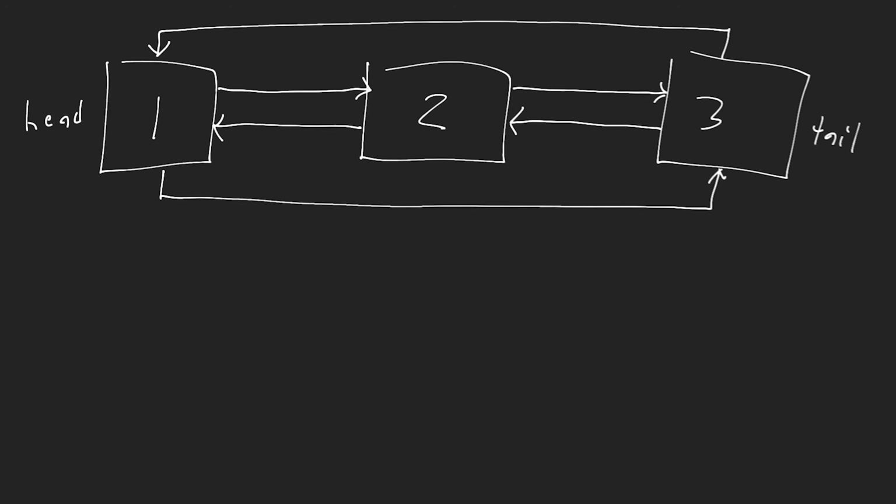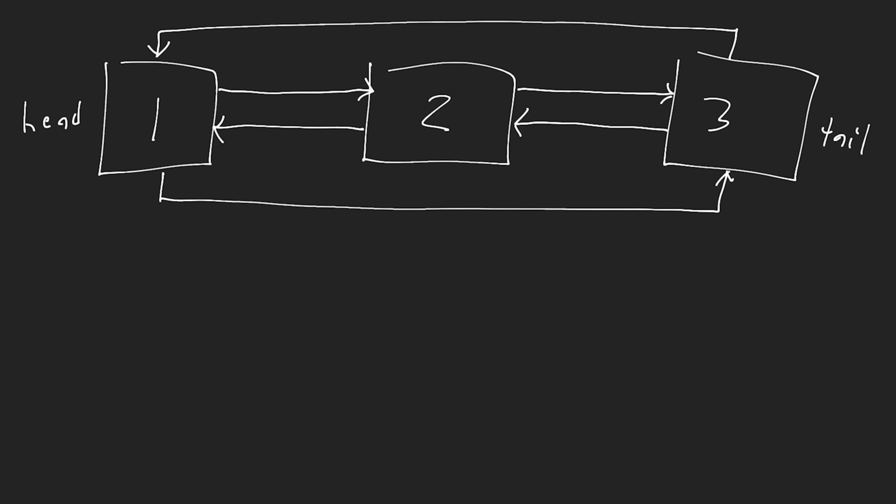All right, so with the doubly linked list here, first of all, it doesn't matter if we store the head or the tail node. The reason for that is we have access to the head and the tail node from both the head and the tail, right? So from my tail, I can access my head, and from my head, I can access my tail in constant time. So it's up to you what you want to store. Typically, you'll store the head. Doesn't really matter which one you store.